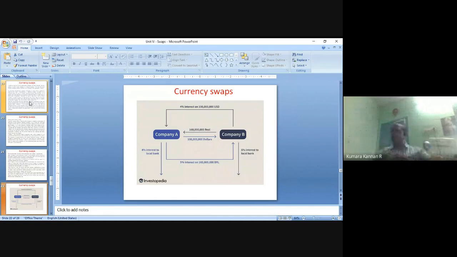There is a situation. 160 million real, how can the American company collect it? Either they can mobilize 100 million American dollar from the American bank, convert it into 160 million Brazilian real in the foreign currency market, and invest this amount in Brazil. They can do this, right? Second thing, they can go to a Brazilian bank and raise this 160 million Brazilian real directly from the Brazilian bank, right? Why should they raise the funds in American dollar, then convert it to Brazilian real? They can go to a Brazilian bank and get the fund in Brazilian real itself. 160 million Brazilian real, they can raise the fund.